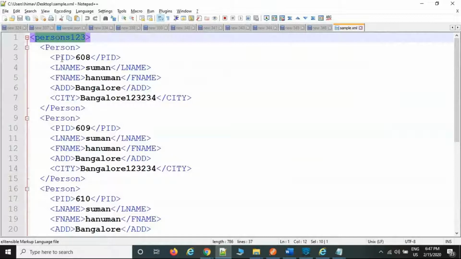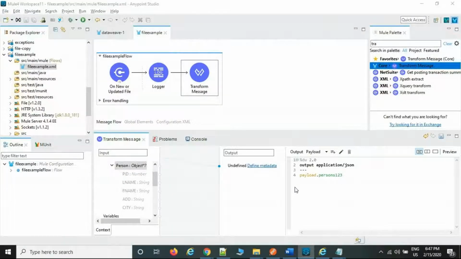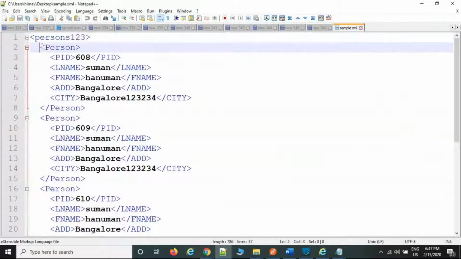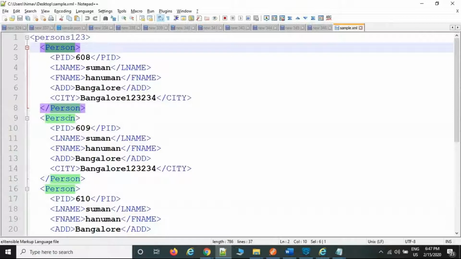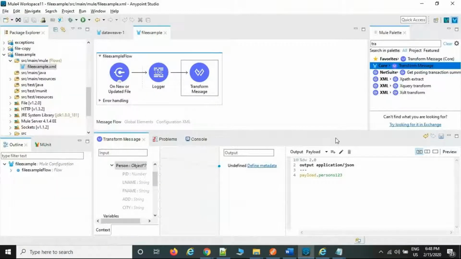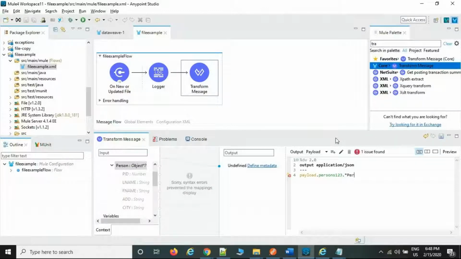First you can call the root element, then only can you call the child elements. That is the same thing we discussed yesterday. So call the root element, nothing but payload dot root. Okay, in the root element there are sub elements available. Here person is the repeated element. Multiple persons are available. So just a dot, you can see, put star dot person.